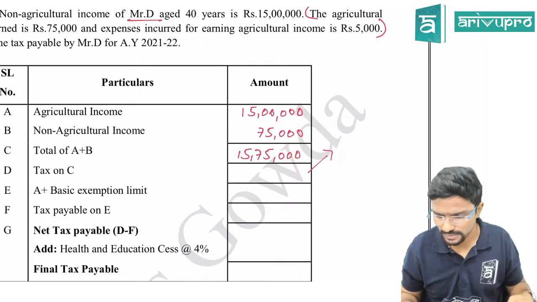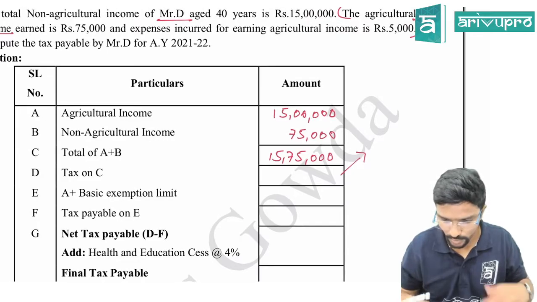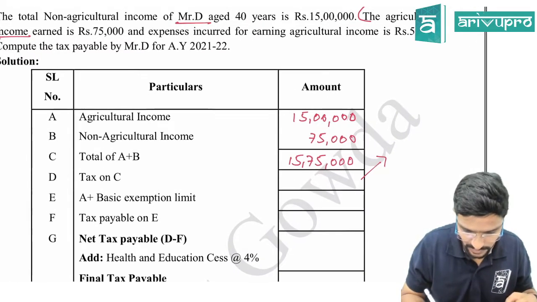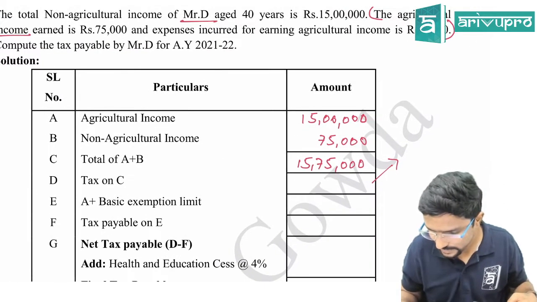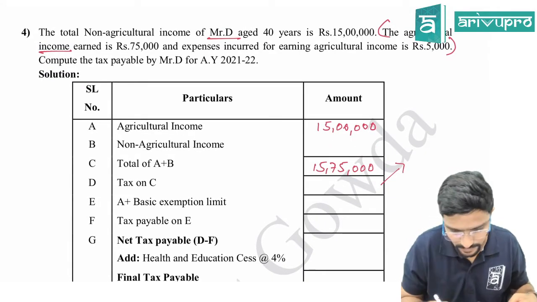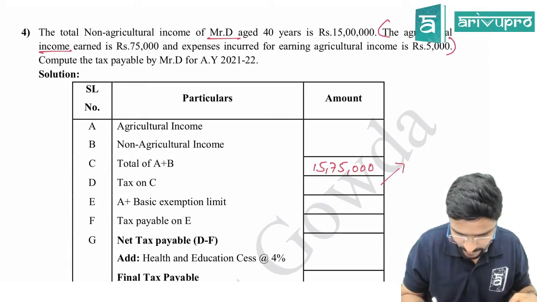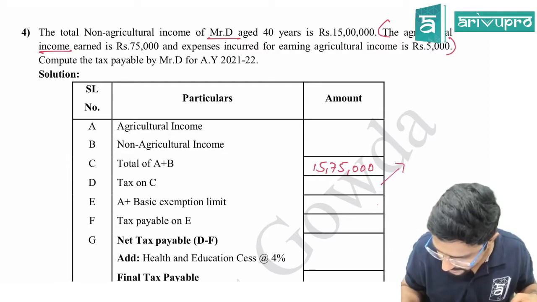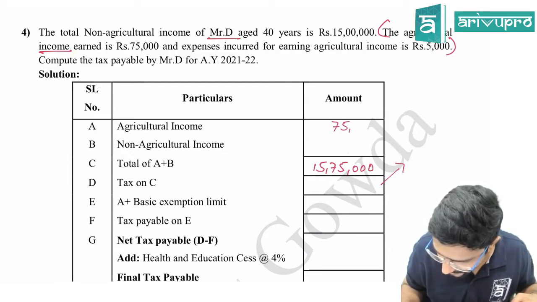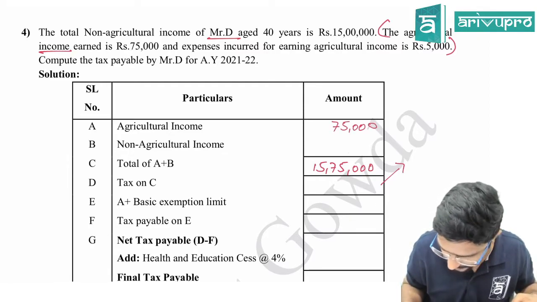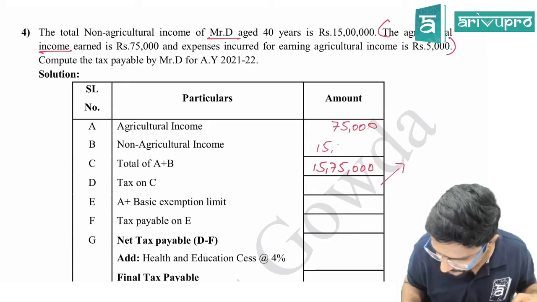Yeah, I wrote agriculture 75 only na. Oh, I have written vice versa. Okay, sorry. One second. So agriculture is 75 and non-agriculture is 15.